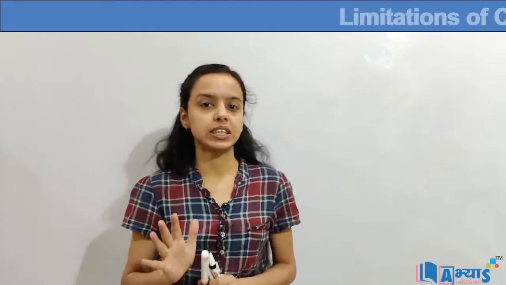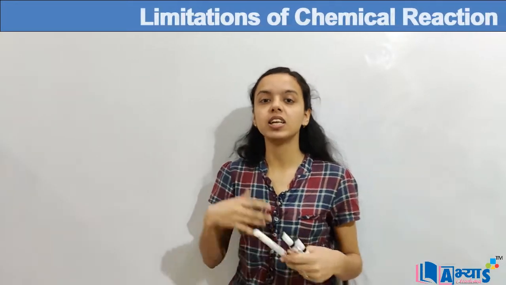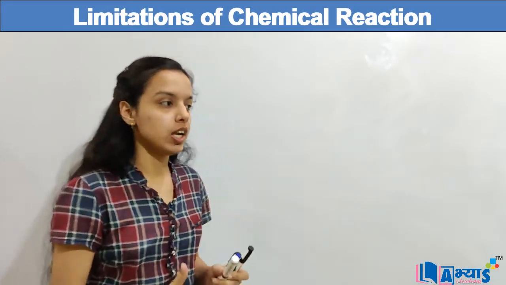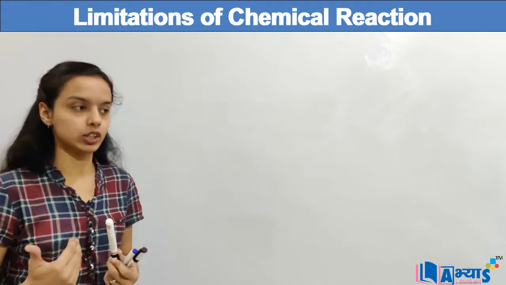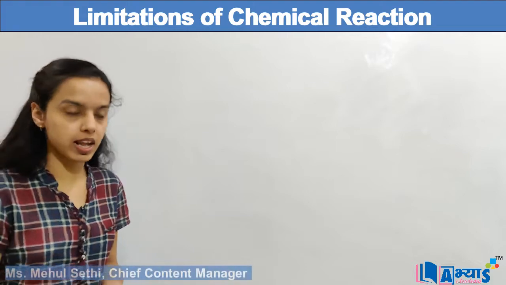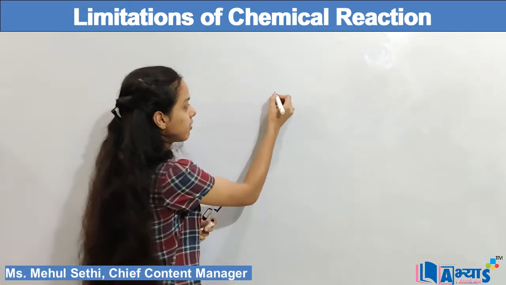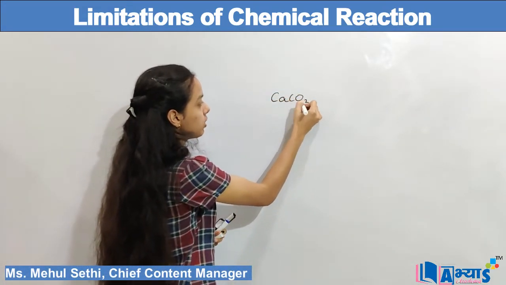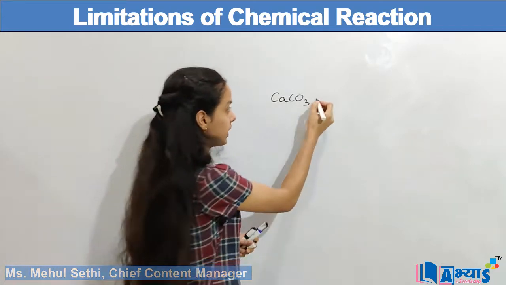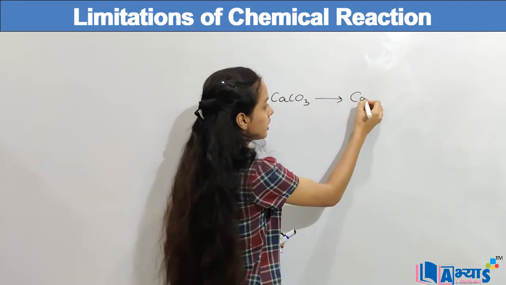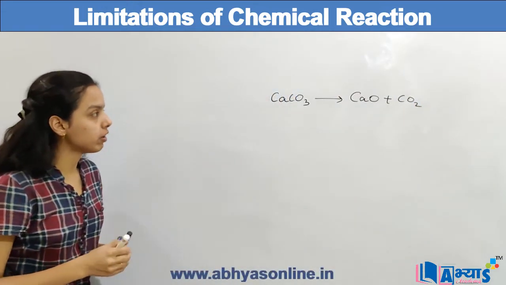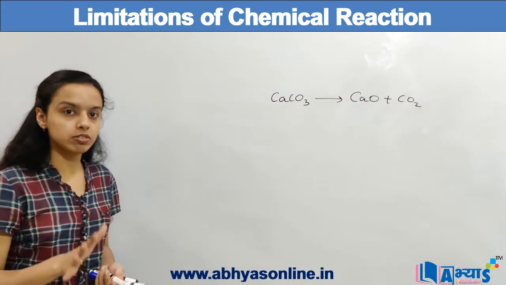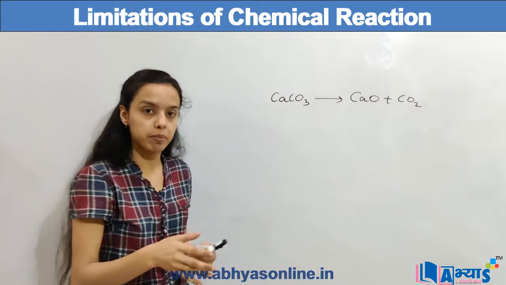Let us discuss one more concept on chemical reactions, that is the limitation of a chemical reaction. When we are discussing the limitations or disadvantages of a chemical reaction, we must know what a chemical reaction is. For example, the heating of calcium carbonate, CaCO3, gives calcium oxide and carbon dioxide. Now we will discuss some of the limitations which we can see from such a chemical reaction.